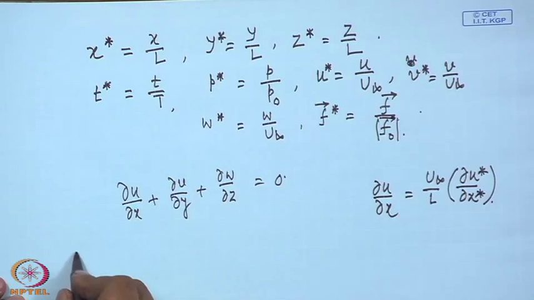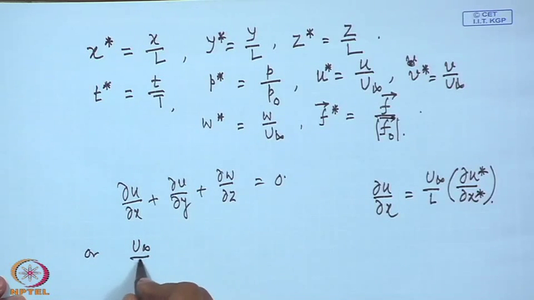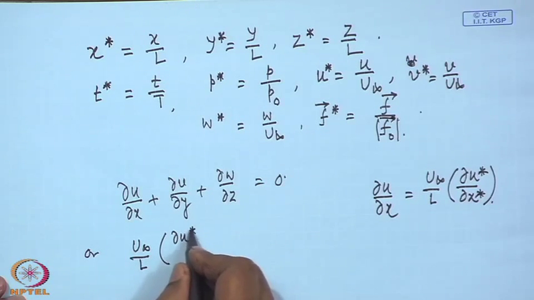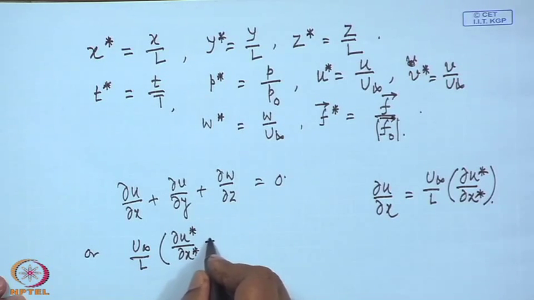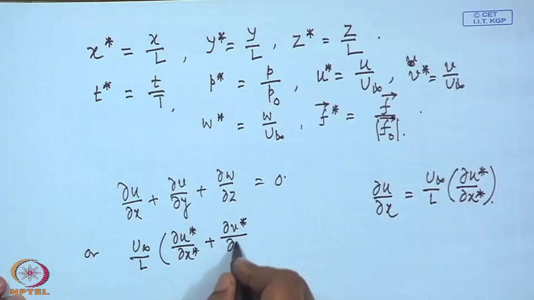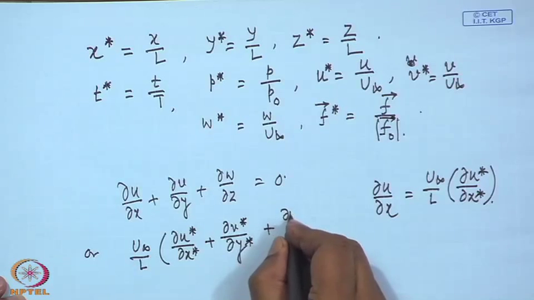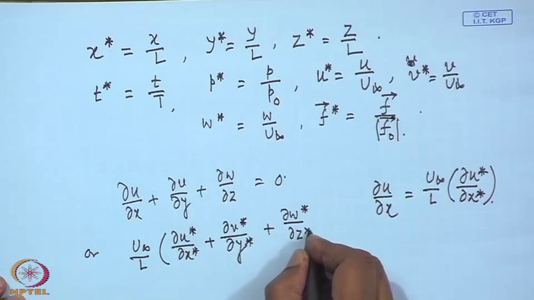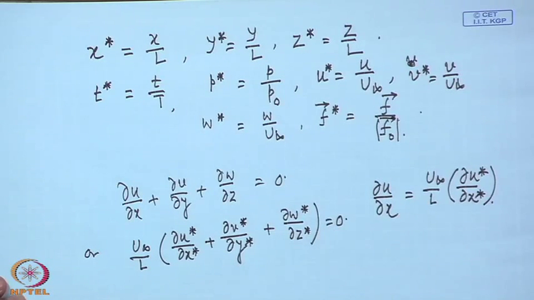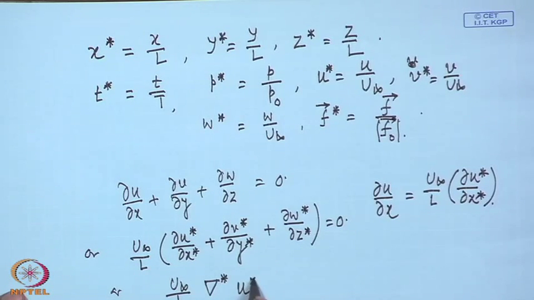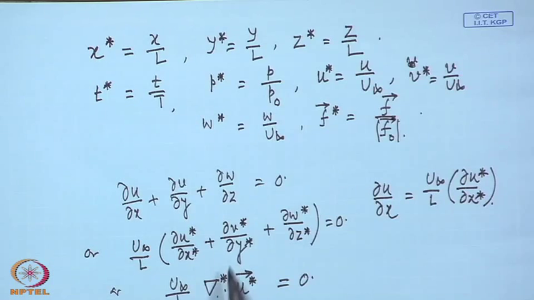So, this entire equation you can write in the standard vectorial notation, and once again this divergence is calculated with respect to x star, y star, z star.